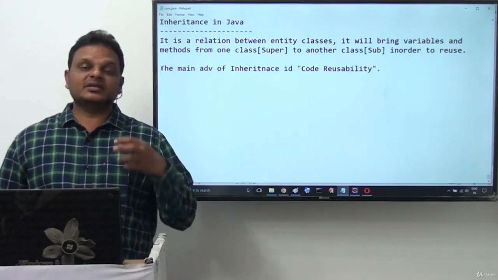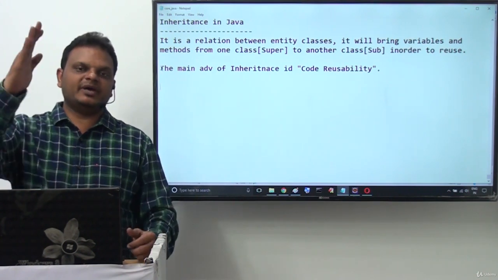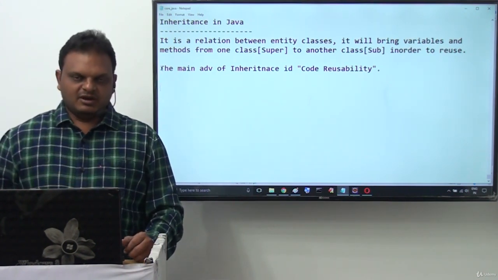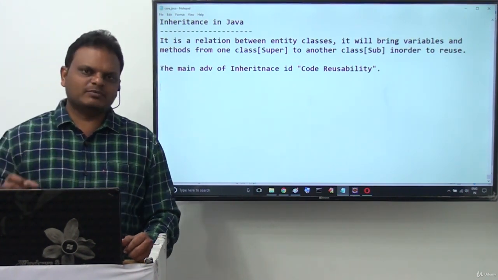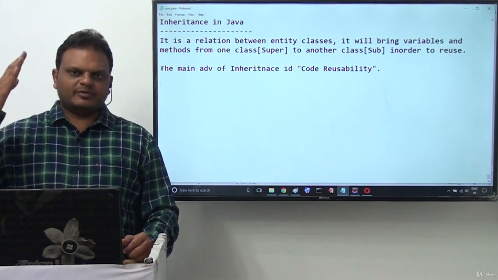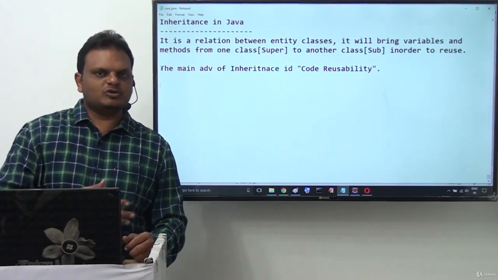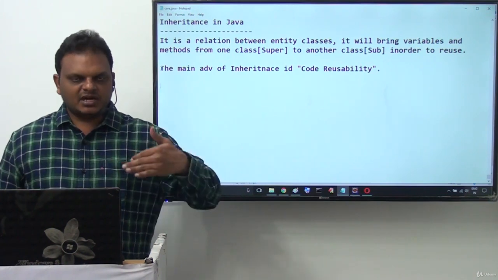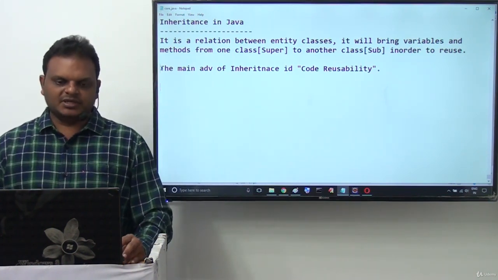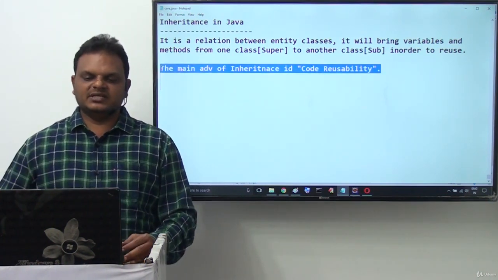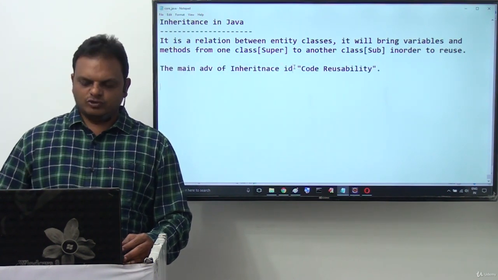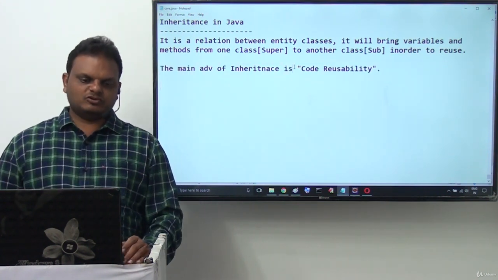Moreover, the inheritance relationship clearly represents a parent to child kind of relationship. Whatever properties and methods are available with the parent automatically come to the child classes for reuse. So for that reason, code reusability is the main advantage of inheritance that we have to identify.